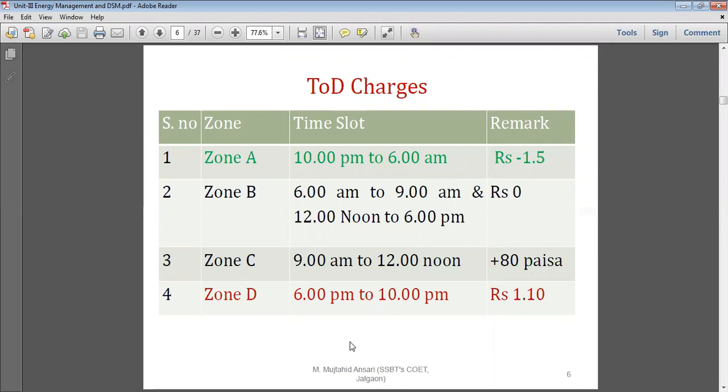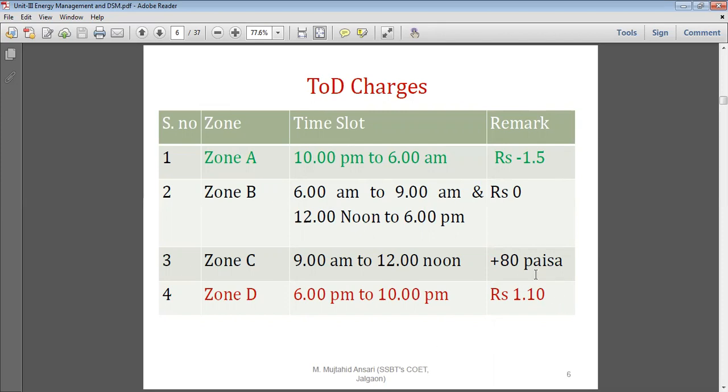So you may analyze that my effluent treatment plant and water pumping system may be shifted to 10 p.m. to 6 a.m. That is where I can get the benefit of 1 rupee 50 paise per unit consumption. And if I am running the same feeders simultaneously with the other load, then I have to pay 1 rupee 10 paisa more during that time.